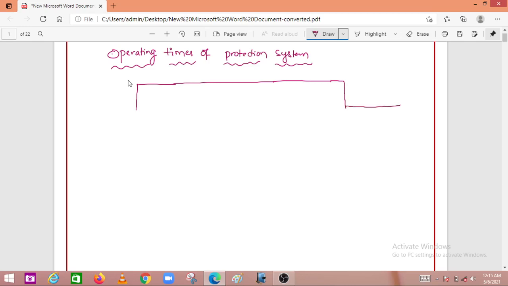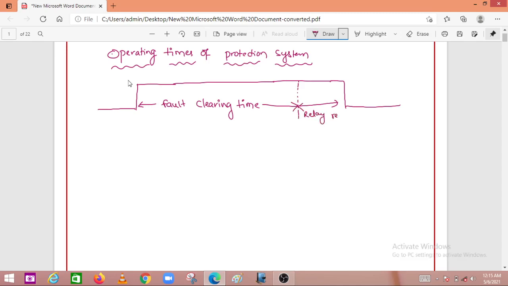So this is the relay time. Fault clearing time. This is the complete fault clearing time. And out of this fault clearing time, this part is given for relay reset time.